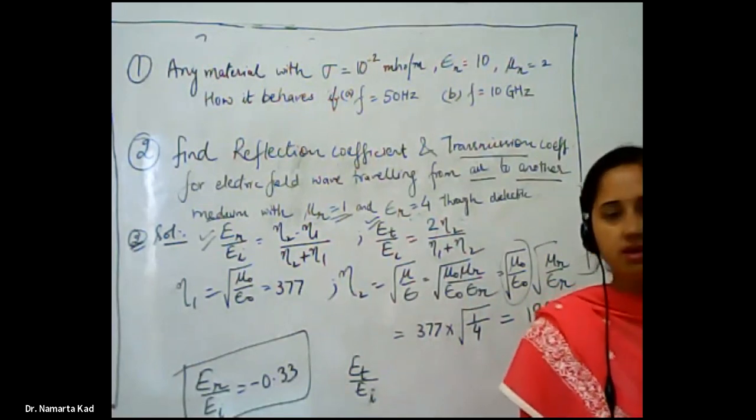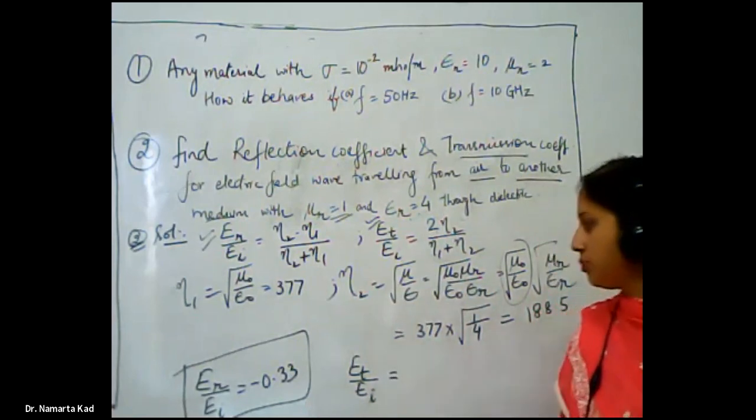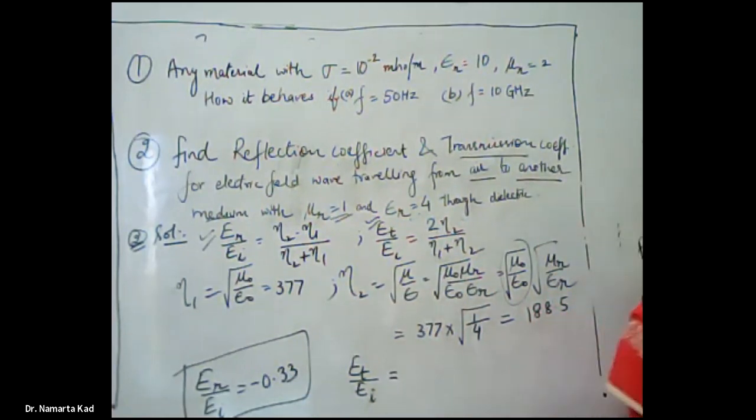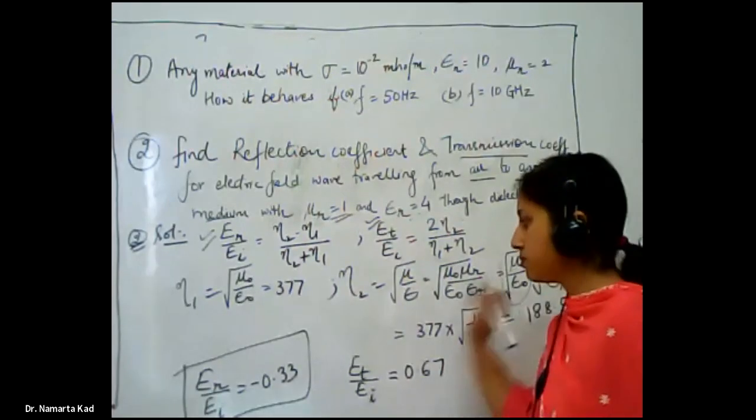It has no units. And for ET upon EI, the transmission coefficient, the answer I have is 0.67.